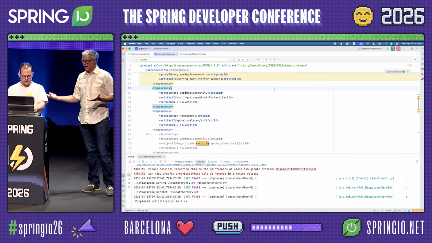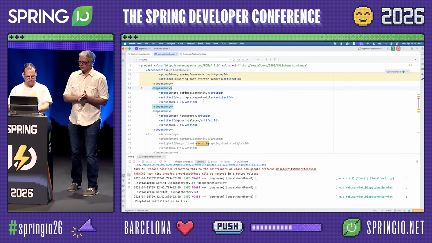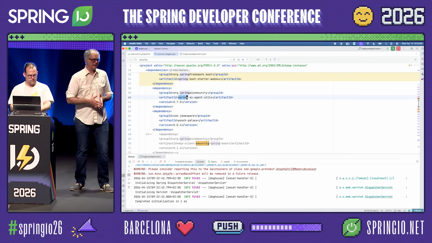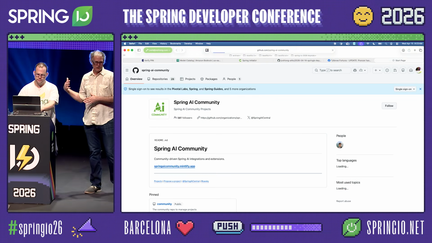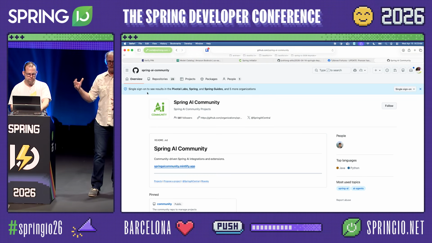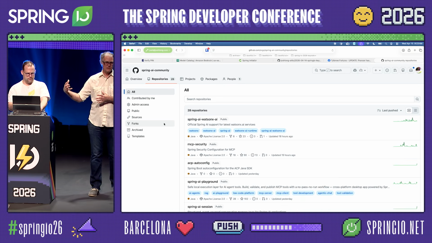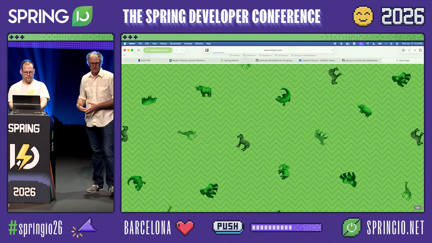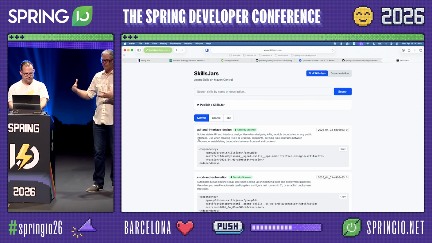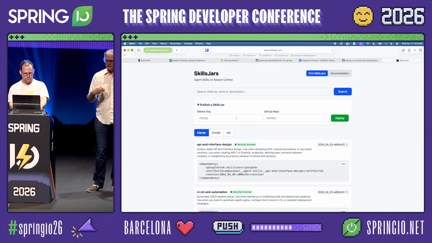We have a library that we're going to use, which is the Spring AI Agent Utils library. It has support built into it for skills. And then there's a project called Skills Jars that gives us a way to package up skills, put them into our Maven repository, Maven Central, or your Artifactory, Nexus, whatever, and then consume those skills as dependencies.